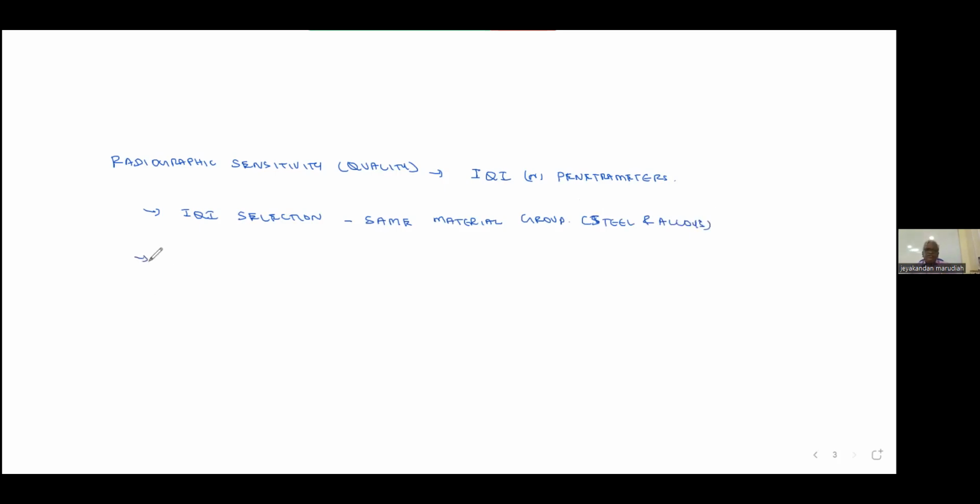Next one, for IQI selection, you can add reinforcement and penetration thickness if you want. Backing strip thickness should not be added.